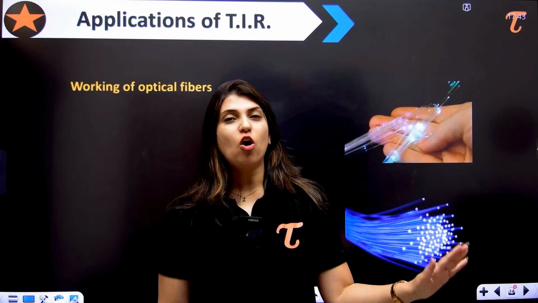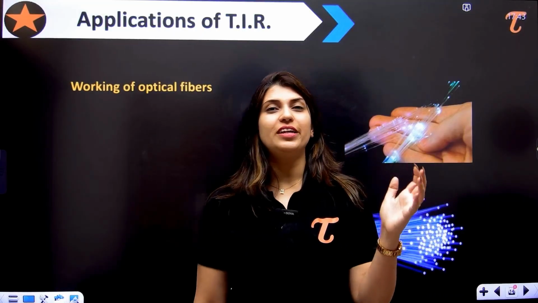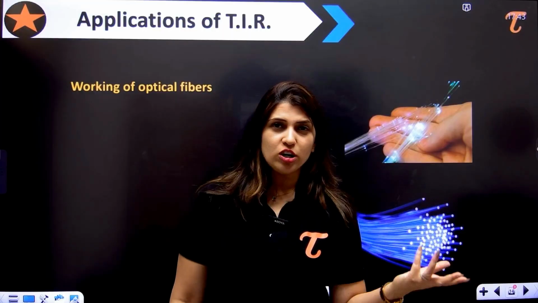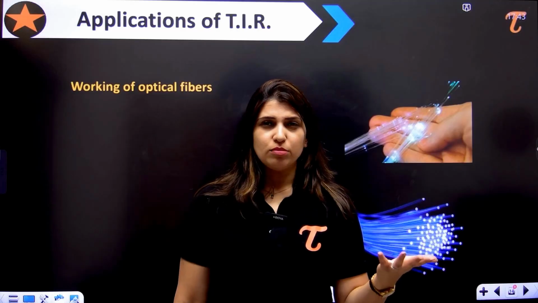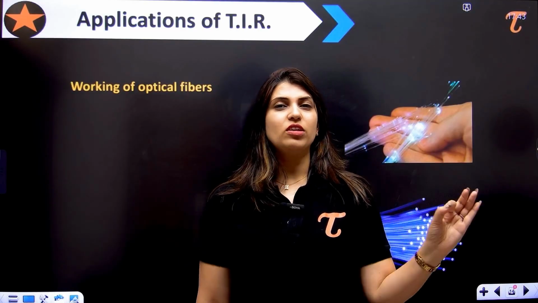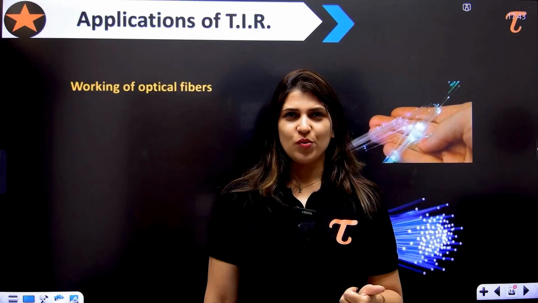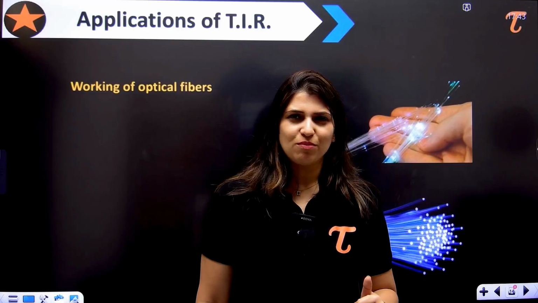Then we will prefer the optical fibers, because optical fibers work on TIR. And we already talked about this, that in TIR there is no loss. 100% of the light reflects back, and that's why you get the maximum output, right? Now let's see how optical fibers work.